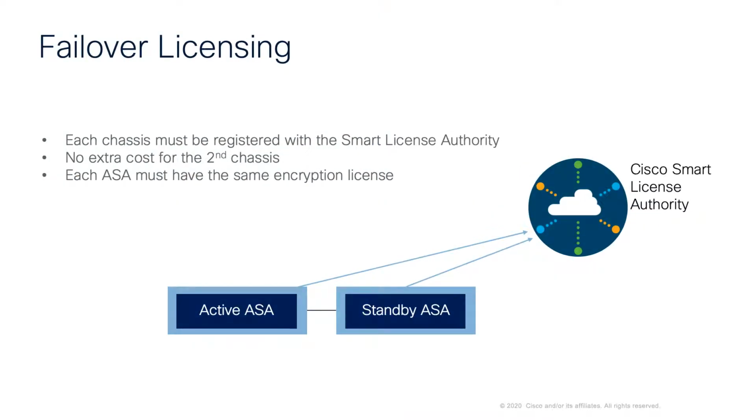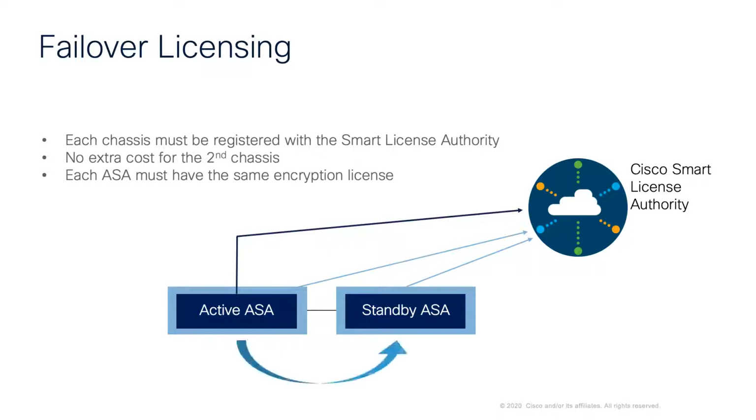When it comes to failover licensing, the smart licensing is configured on the active unit. For active-active failover, you can only configure smart licensing on the unit with failover group 1 as active.